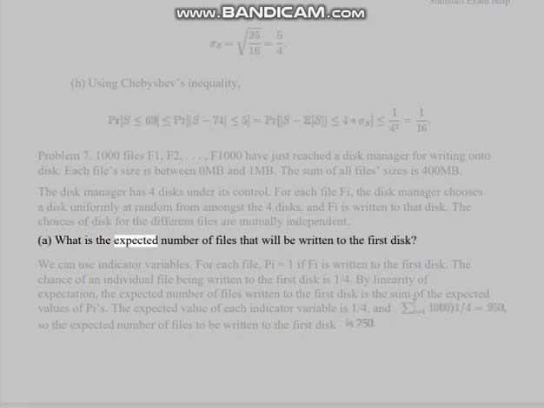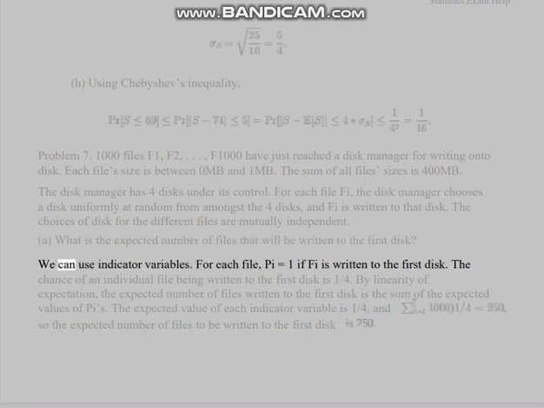A. What is the expected number of files that will be written to the first disk? We can use indicator variables. For each file, X_i equals 1 if phi is written